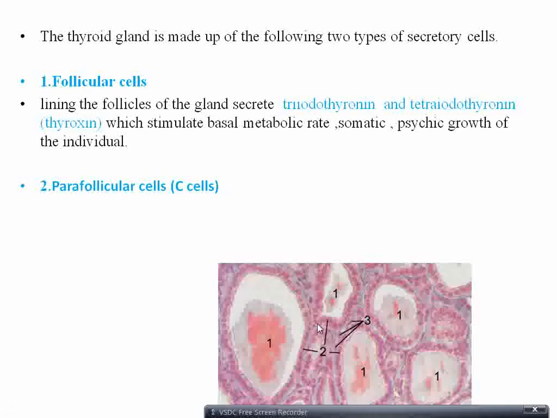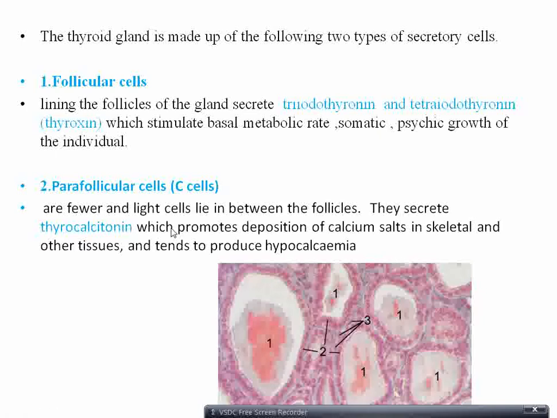Parafollicular cells, as the name suggests. Para means near. So near the follicle, or between the follicles, there are some cells called parafollicular cells or C cells. They are fewer, light cells which lie between the follicles. They secrete thyrocalcitonin, which promotes deposition of calcium salts in skeletal and other tissues and tends to produce hypocalcemia.